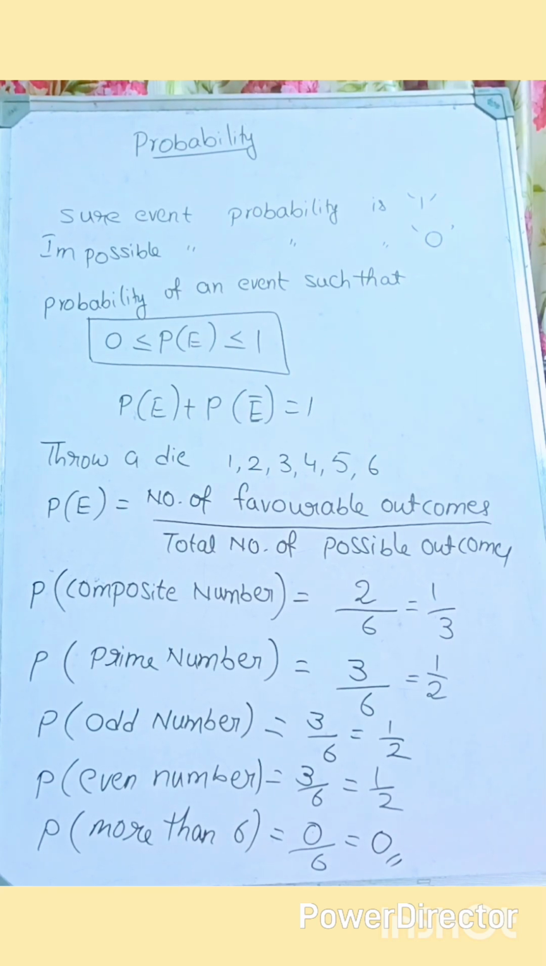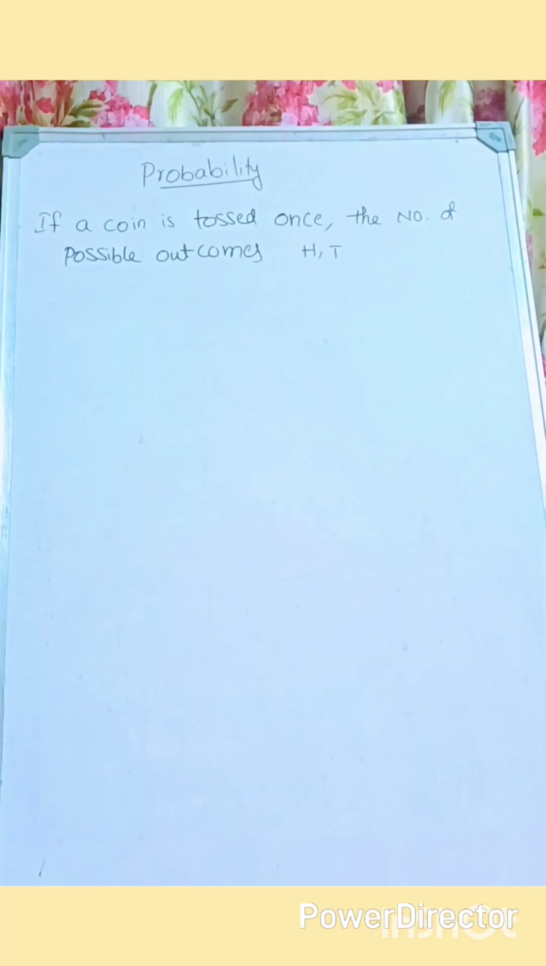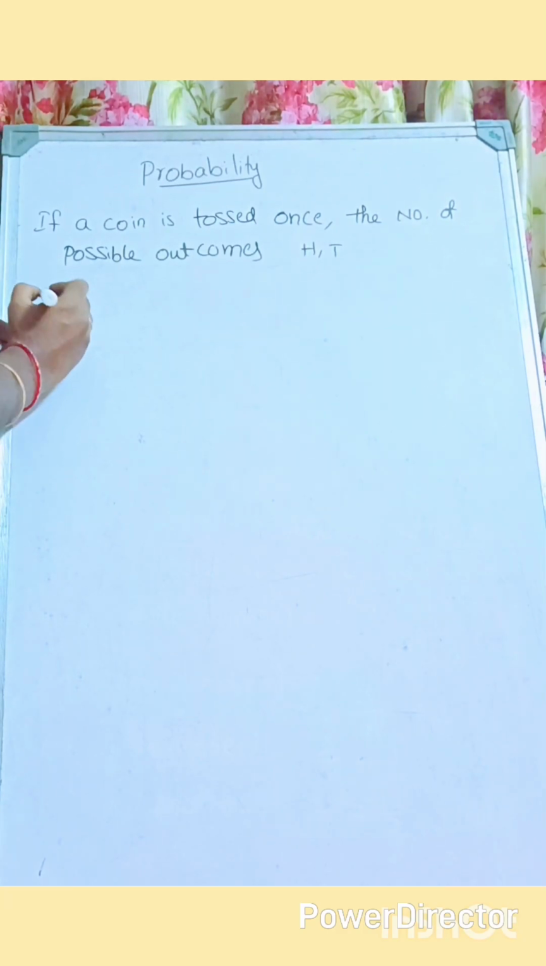So, simple questions we have seen. Let's look into a few more questions. Next, we look into the coin here. If a coin is tossed once, the number of possible outcomes. If a coin is tossed, what are the number of possible outcomes? One is head, another one is tail. Correct? Yes.